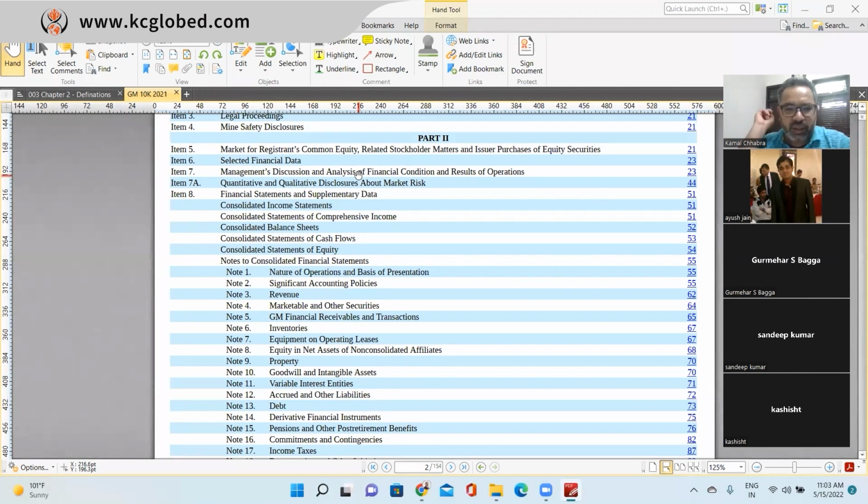We do not sign on it, but we read it to ensure the information provided in the MD&A is in line with our financial statements. Because if you go to the respective page later on whenever you have time, you will see a lot of financial data also. So as an auditor, we read it so that the numbers given in the MD&A are in line with the financial statements.